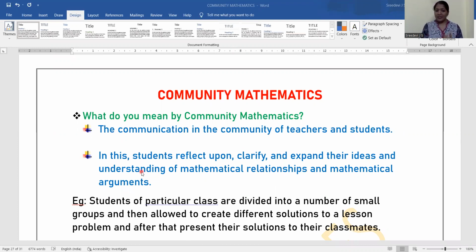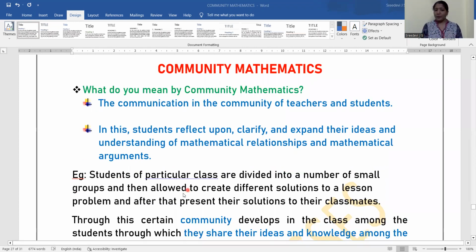See, there are arguments or differences of opinion in a classroom happening between teachers and students. So, for example, students of a particular class are divided into a number of small groups. Group work we are assigning, right, and then they are allowed to create different solutions to a given problem, and after that present their solutions to their classmates.